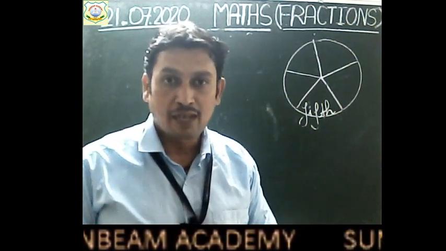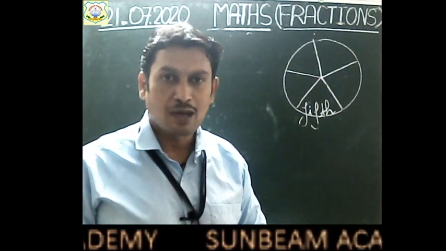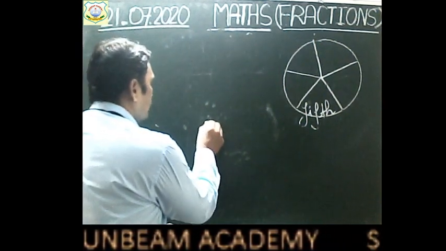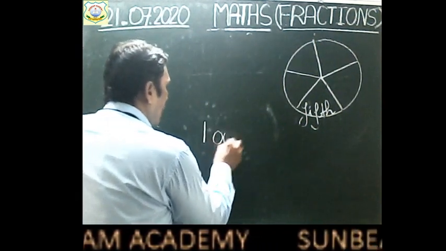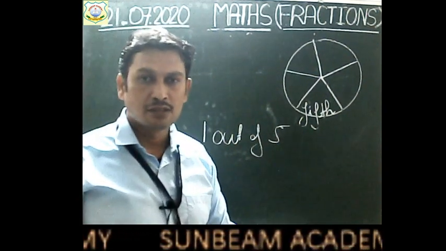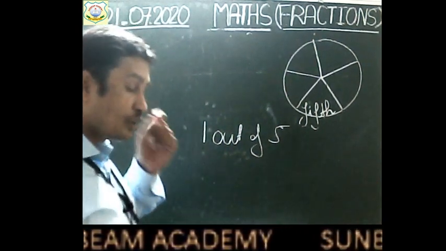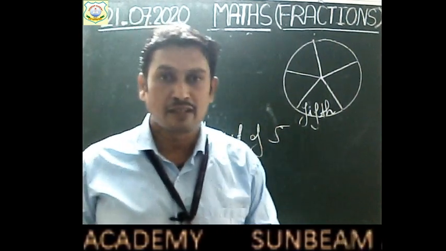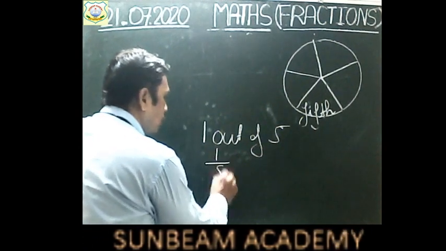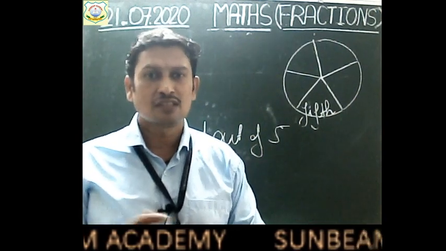So out of these five parts, what part have you got, children? Suppose you have got one part out of these five partitions, right? So what will you say? You will say that I have got one out of five. Am I right, children? So you will receive one part out of five parts, right? So how will you write this mathematically, children? In mathematics, it can be written as 1 out of 5, or you can say 1 by 5, right? So this is the way to represent it.